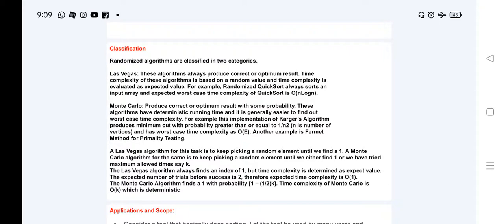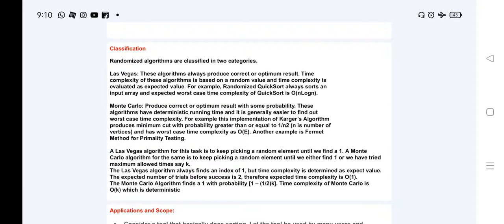A Monte Carlo randomized algorithm produces a correct or optimum result with some probability. These algorithms have deterministic running time, and it is generally easy to find out the worst case time complexity. For example, this implementation of Karger's algorithm produces a minimum cut with probability greater than or equal to 1/n^2, and the worst case time complexity is O(E).